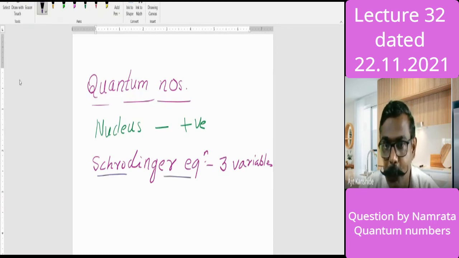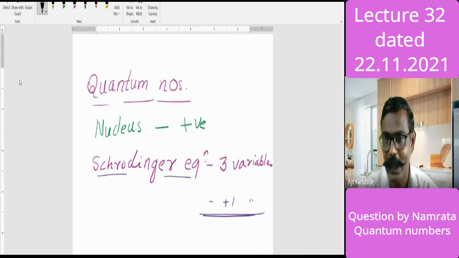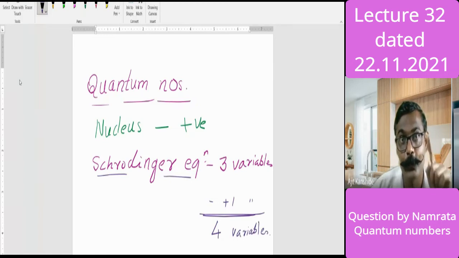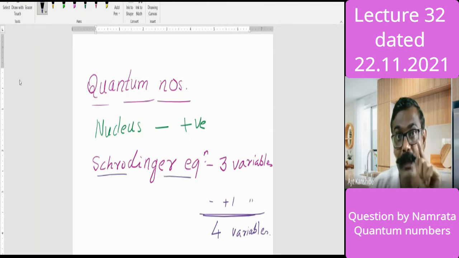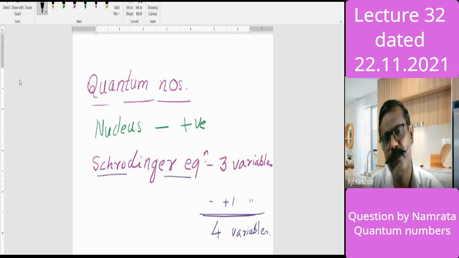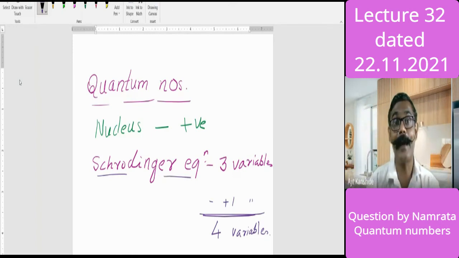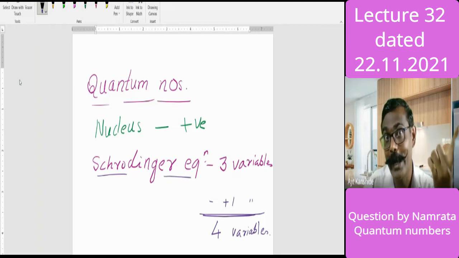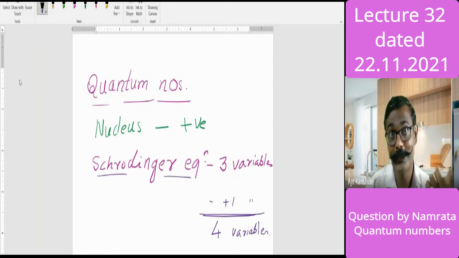After overcoming that limitation, one more variable was added, so now there are four variables, four terms or parameters to describe the matter wave. Then the question again comes: matter wave is due to whom? Proton, neutron, and electron. Actually because of the electron, because the electron is the outermost portion, and it creates a wave that creates a consciousness for the atom, and that consciousness helps to decide whether to react with the other atom or not. Hydrogen, for example, has how many electrons?